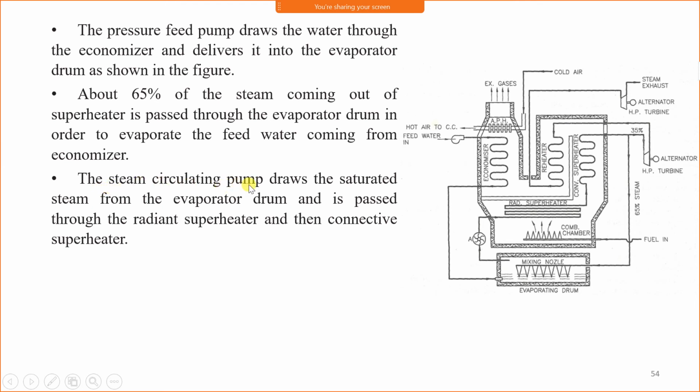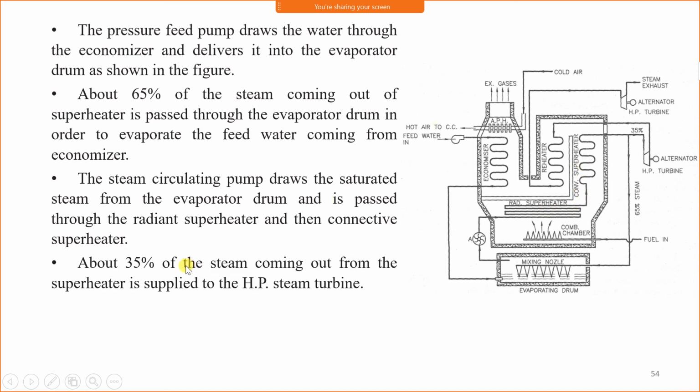The steam circulating pump draws saturated steam from the evaporator drum and it is passed through the radiant superheater and then conveyed to the superheater. The steam which is generated in the evaporating drum is passed through the radiant superheater and then conveyed to the superheater. About 35% of steam coming out from the superheater is supplied to the high pressure steam turbine. Only 35% of steam is supplied to the steam turbine. The remaining 65% is returned to the evaporating drum.